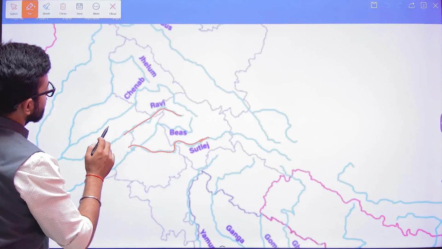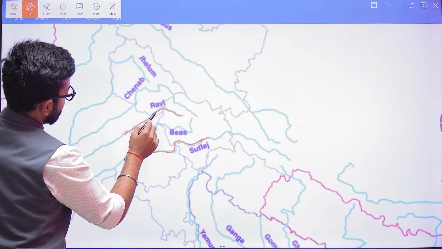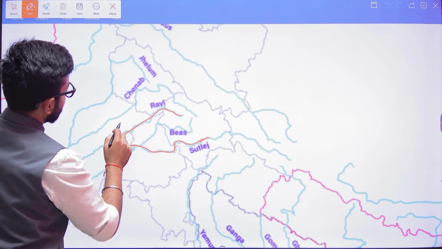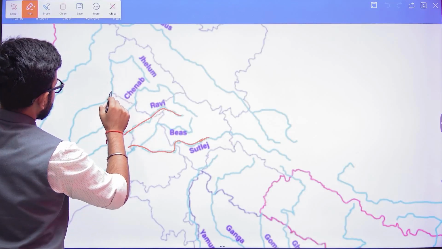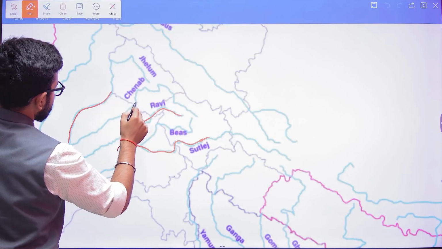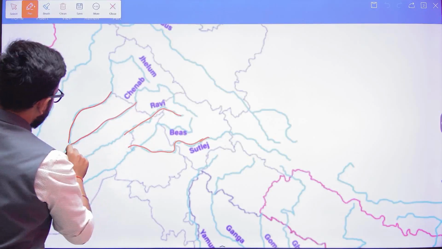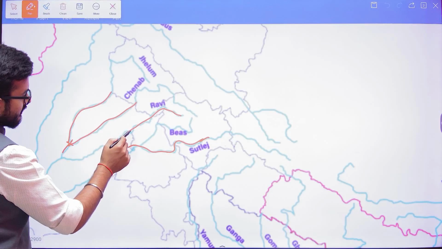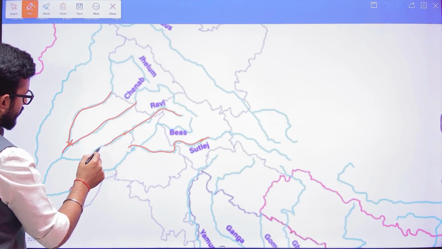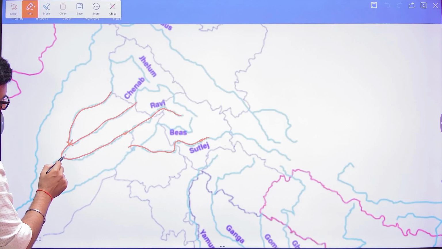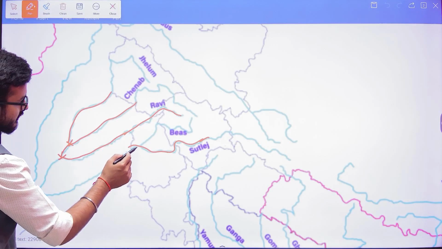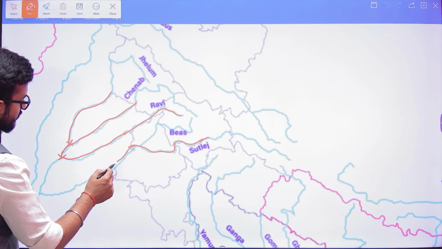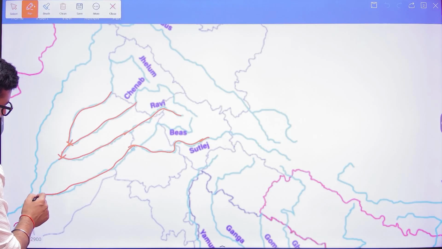Here there is the Ravi, and this is the Jhelum and this is the Chenab. Jhelum and Chenab meet here and then move ahead. Ravi is going and meeting them here, and from here the Satluj comes, and they meet here.